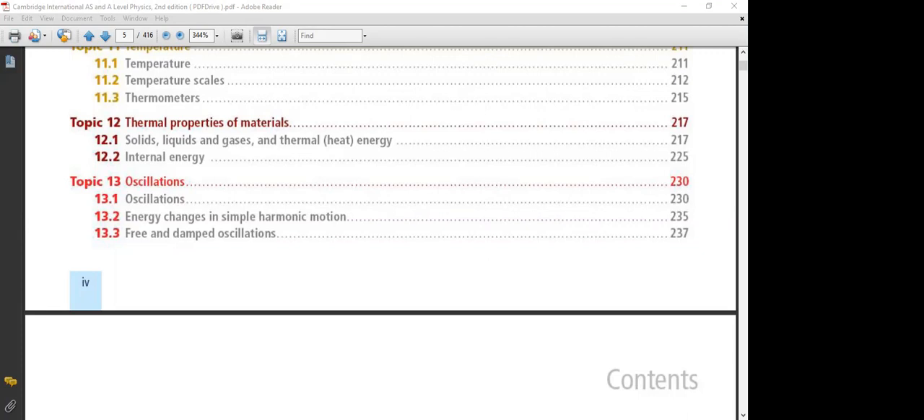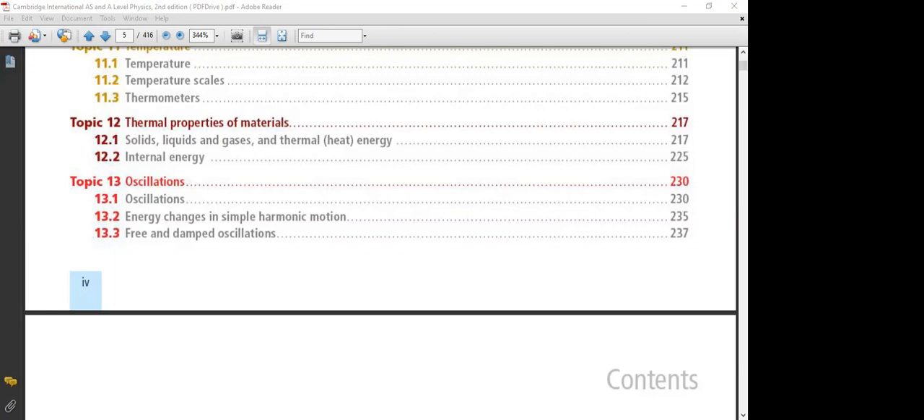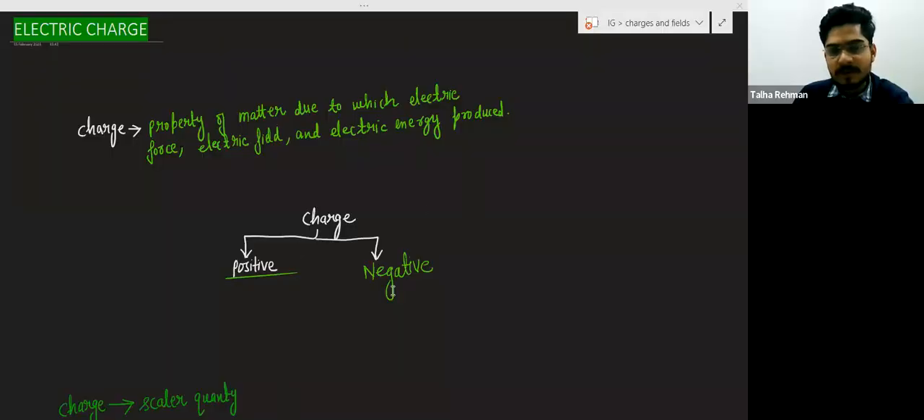Are you writing anything? Because your screen is... Oh, my screen. It's still on the content page. Now it's okay. Yeah, now it's okay.